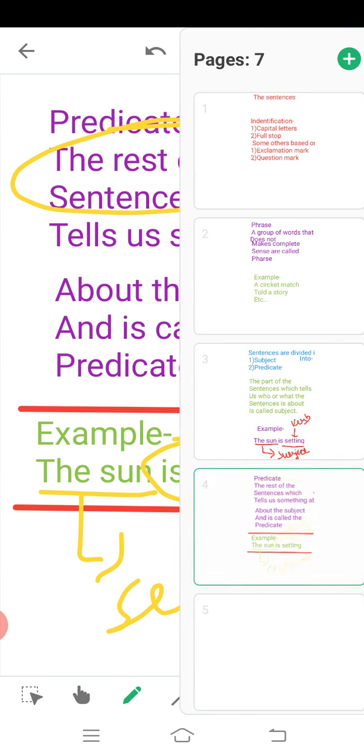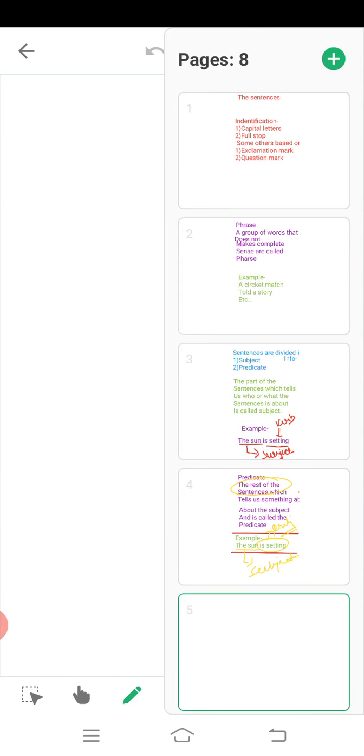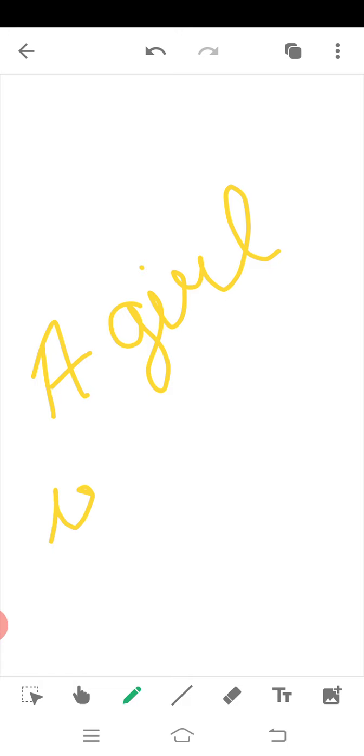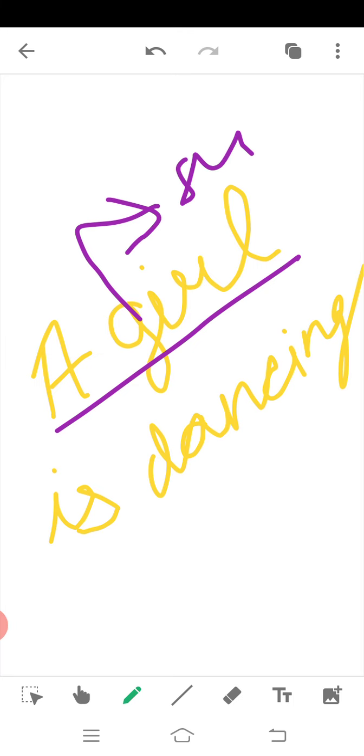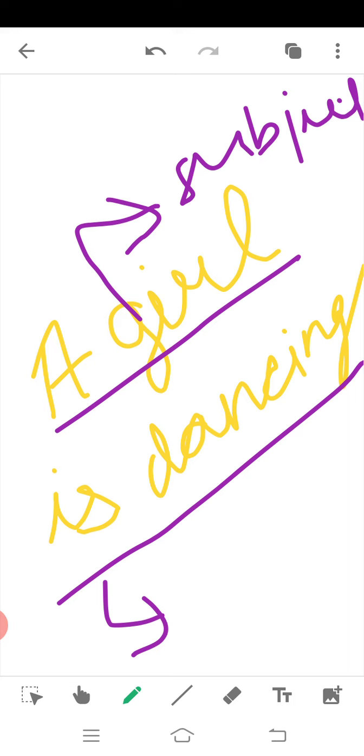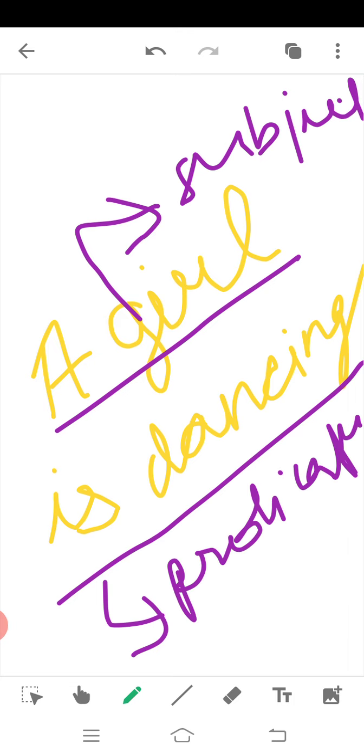And if I give you some other example, a girl is dancing. Now a girl is the subject, as we know, and the rest of the sentence is the predicate. So now it will be easy to identify.